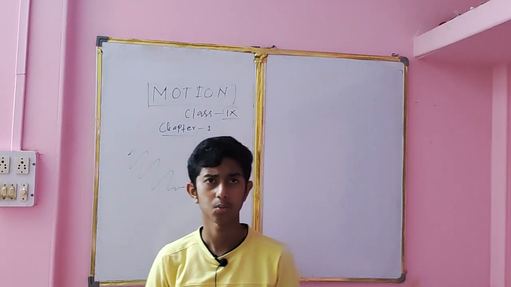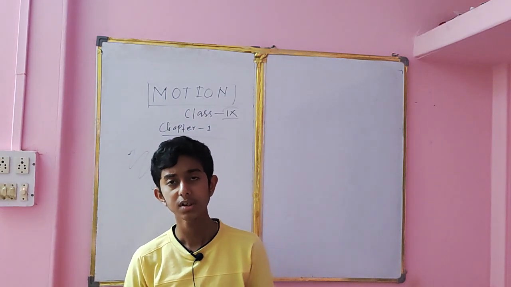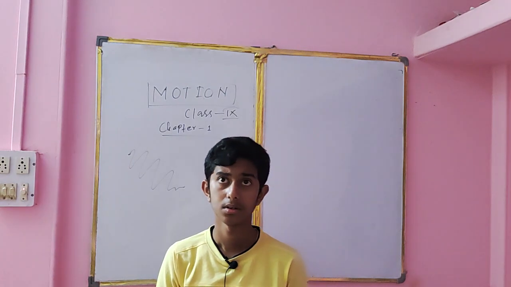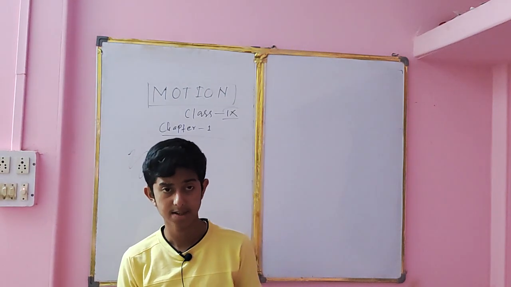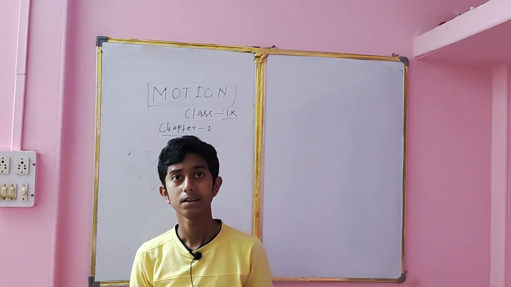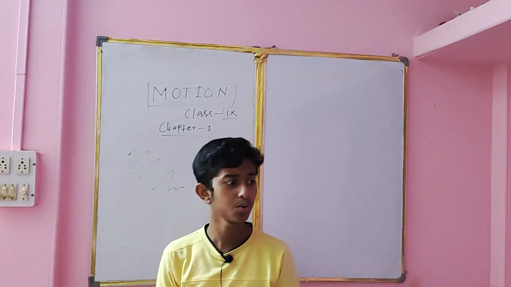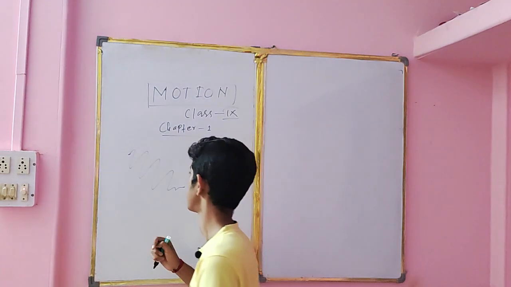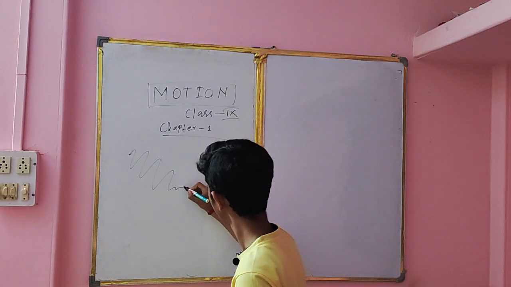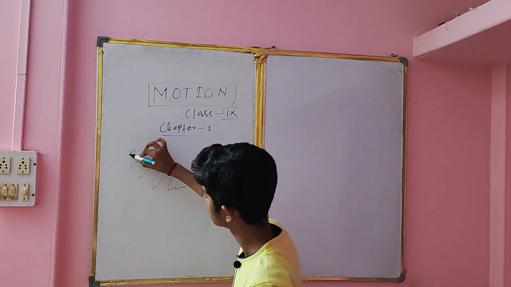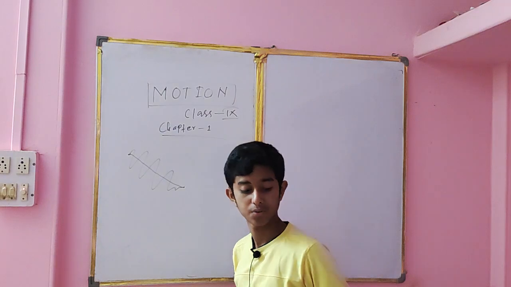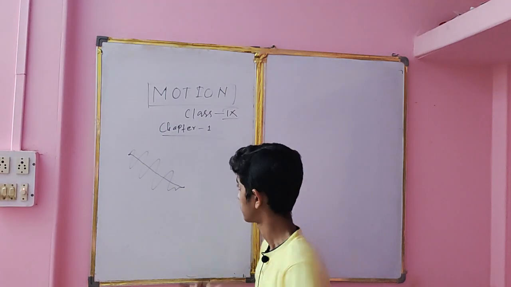And now what is vector quantity? The quantity which has magnitude as well as direction is known as vector quantity. Now what do I mean by magnitude as well as direction? Let's see. From this point to this point, which is the shortest distance? Obviously, this straight line between the 2 points is the shortest distance.